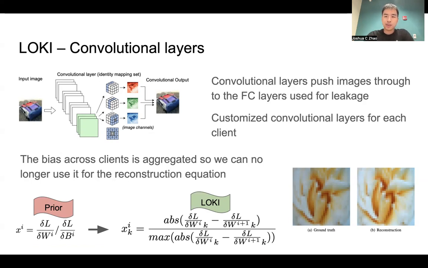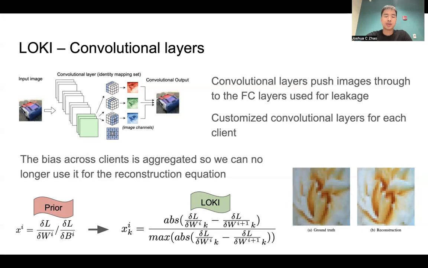Despite this, we can actually do multiple of these sets. For instance, let's say we have 30 kernels. We only need 3 for a single image, so we can actually have 10 different sets of these 3 kernels. And this leads us to being able to customize separate convolutional layer parameters for each client. So essentially, a set of 3 for different clients.